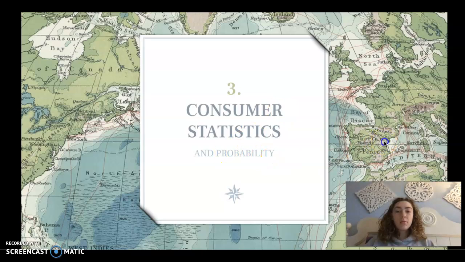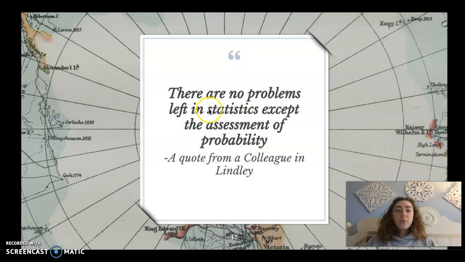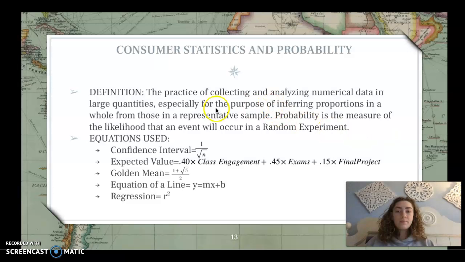Consumer statistics and probability. There are no problems left in statistics except the assessment of probability, a quote from a colleague, Lindley. Statistics is the practice of collecting and analyzing numerical data in large quantities, especially for the purpose of inferring proportions in a whole from those in a representative sample. Probability is the measure of the likelihood that an event will occur in a random experience. Within this segment, we use confidence interval, expected value, the golden mean, equation of the line, and regression.